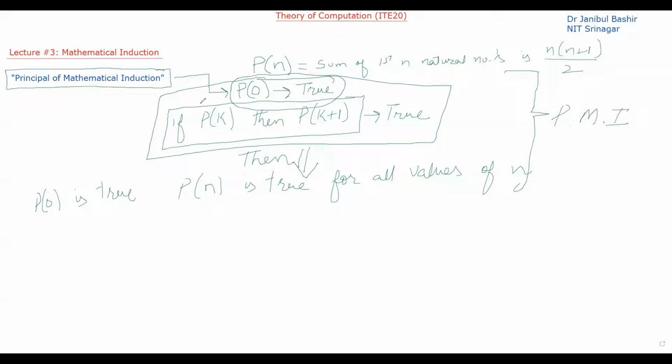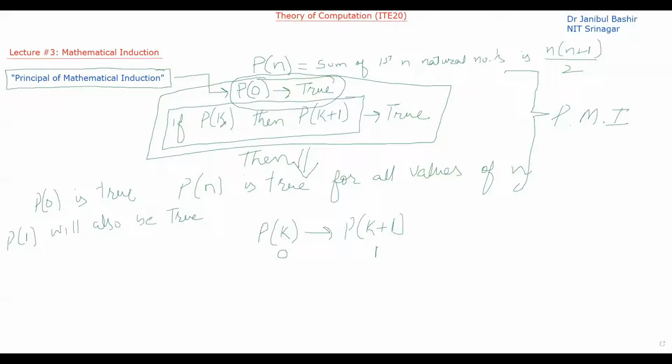Then we are also saying that if P of k is true, then P of k plus 1 is also true. This is the second statement. So if P of 0 is true, what is k? k is 0. That means P of 0 plus 1, that is P of 1, will also be true.